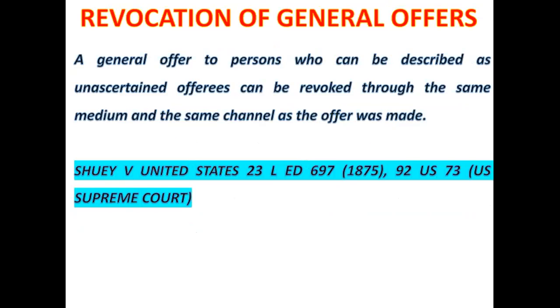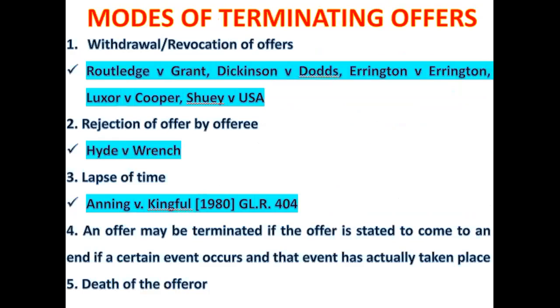So we are discussing all this because we are looking at the modes of terminating offers. And we've dealt with the first one, withdrawal, when we dealt with the case of Routledge and Grants. Over there, we mentioned that at common law, you can revoke an offer at any time before acceptance, so long as there's no consideration. But we looked at the modification done by Section 8(1) of the Contract Act of 1960, Act 25.